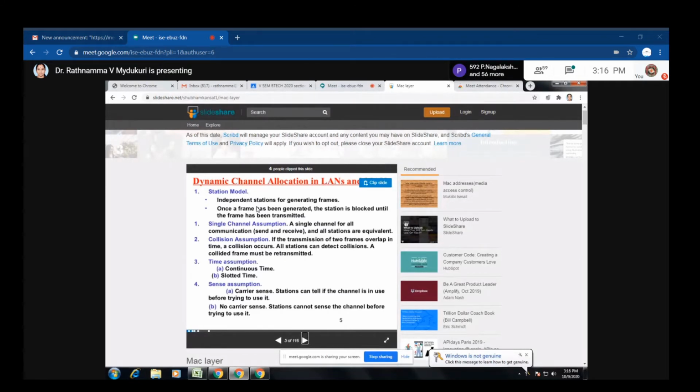Coming to the fourth assumption, we have two types: continuous time and slotted time. According to continuous time, any node that has a frame can send it at any time. There is no particular interval of time. That is called continuous time. And what about slotted time? The users present in the network are given a particular slot. In that slot they can send their data. If they are ready with data, no problem. If they don't have data, that slot is wasted.